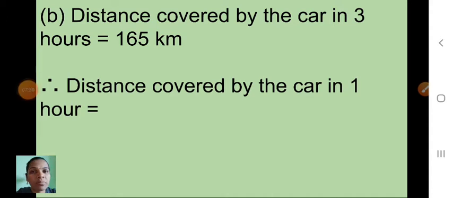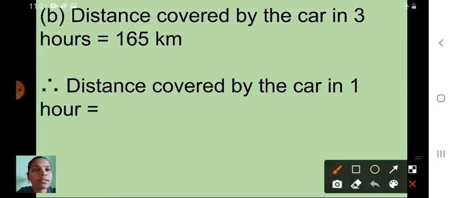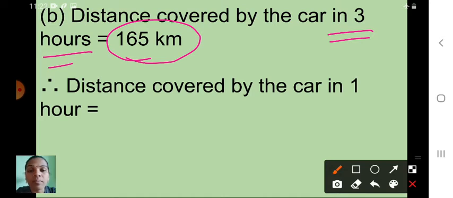The first statement is the distance covered by the car in 3 hours is equal to 165 kilometer, because here we have to find what? Distance. So distance you have to write on right hand side, this time you have to write on left hand side. Understood children? So for 1 hour how much distance will it cover, that we have to find.